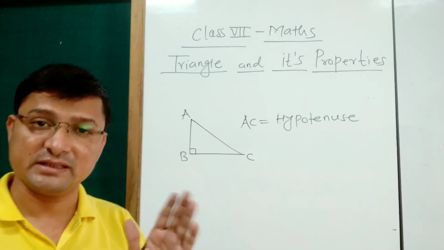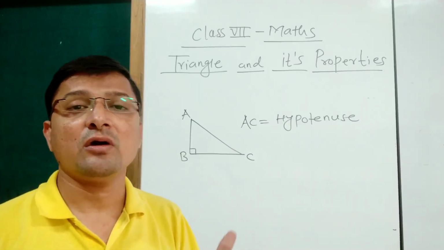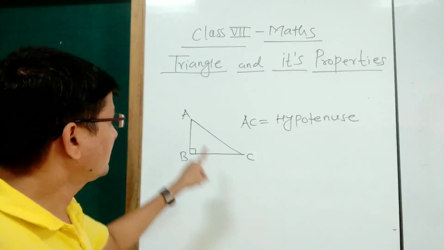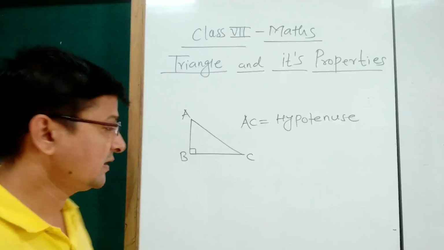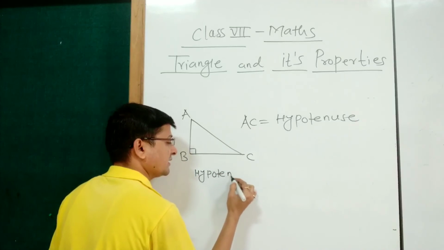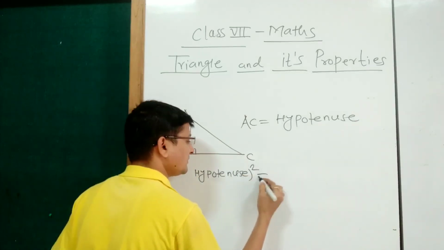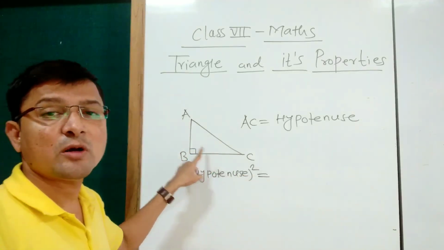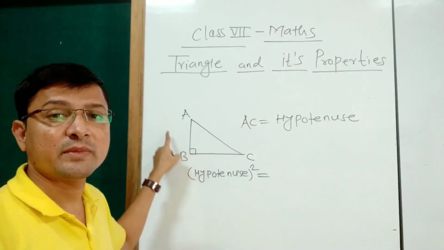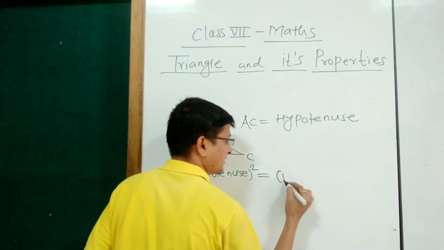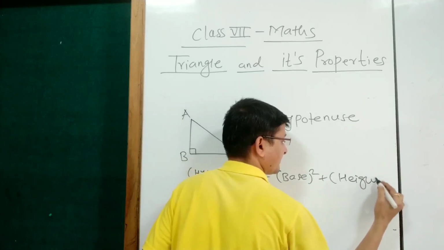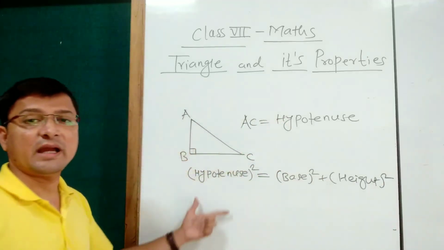Now we move to the main concept, the Pythagoras theorem or Pythagoras property. The Pythagoras theorem says the square of the hypotenuse is equal to the sum of squares of the remaining two sides. That means we can write base square plus height square.